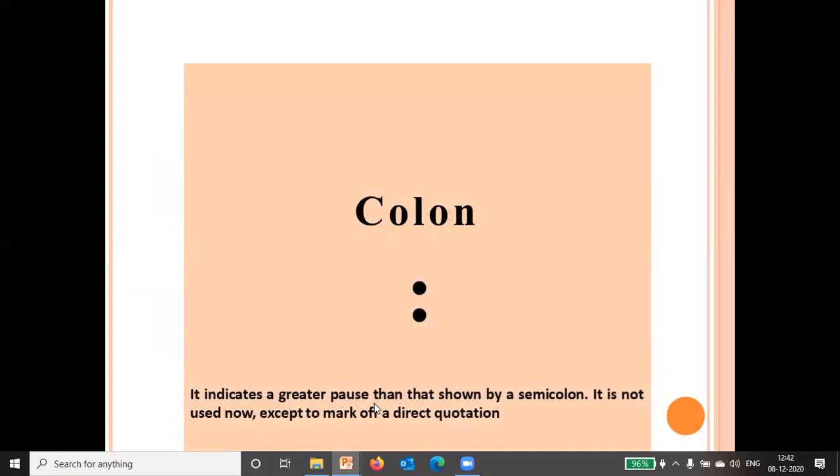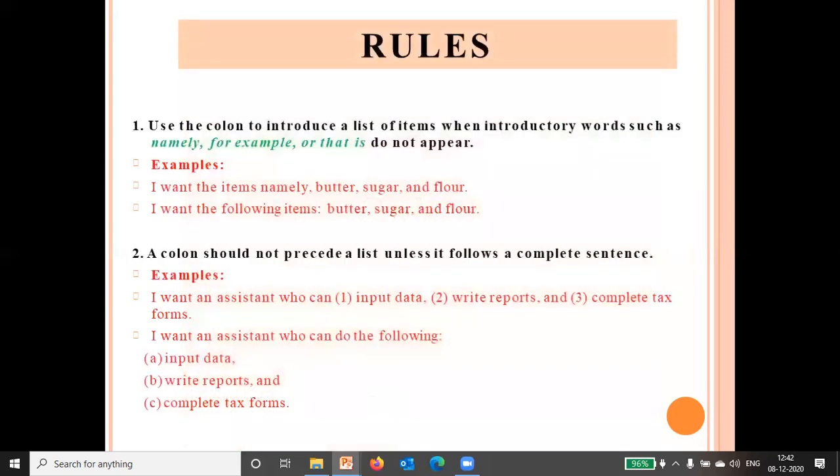Next is the colon. A colon indicates a greater pause than that shown by a semicolon. It is not used now except to mark off a direct quotation. Now let's see where it is used. Use the colon to introduce a list of items when introductory words such as namely, for example, or that is do not appear. Like, if I want to show some items, how can I use a colon? See, I want the following items: butter, sugar and flour. This is the sign of the colon, two dots.